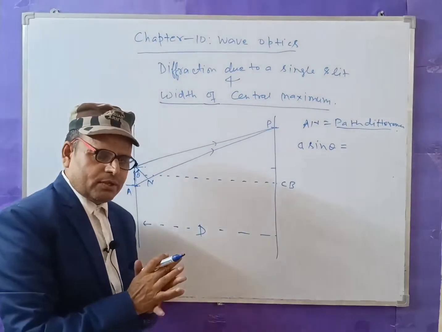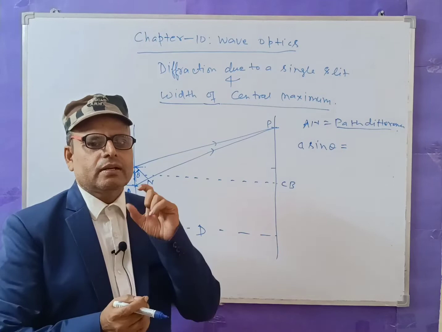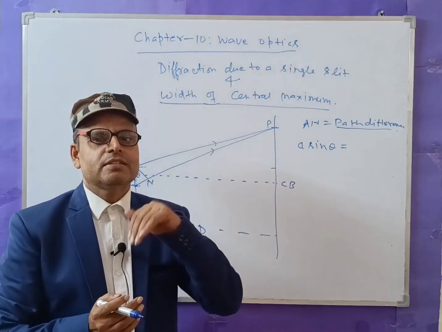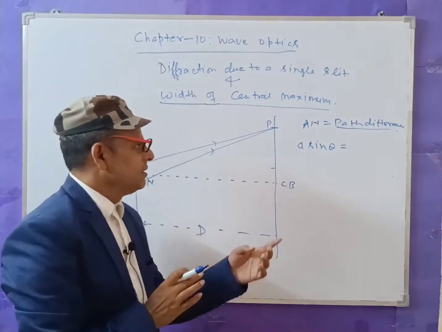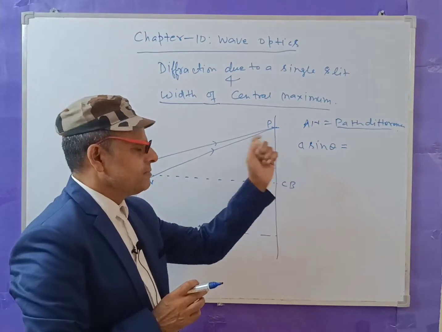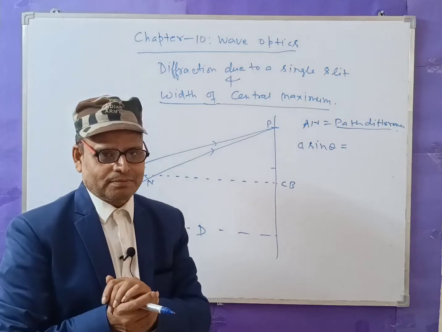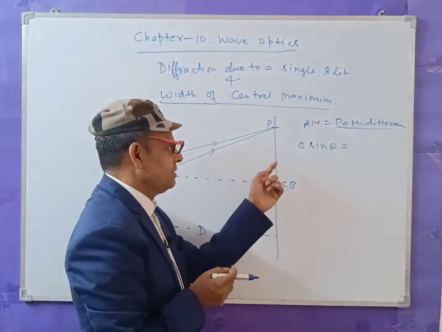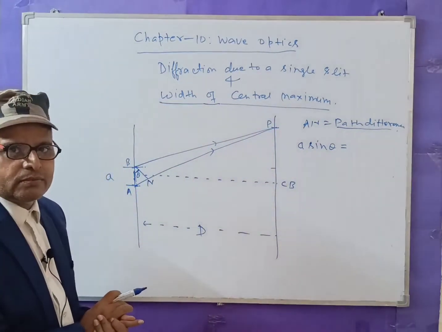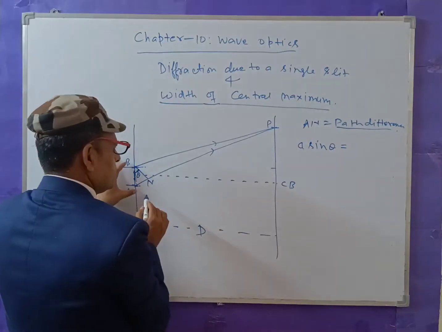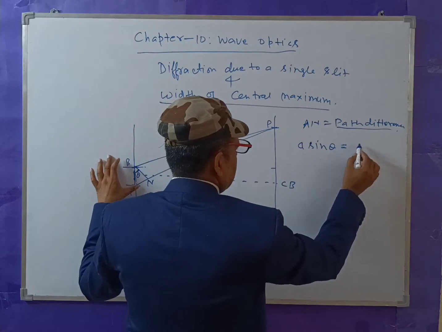Now one thing is very important. In the diffraction pattern, the condition for maxima and minima is just opposite to the condition of the interference pattern. For maxima in interference, the path difference was n lambda, but in the minima case, the path difference will be n lambda here. How? Suppose the path difference a sin theta is equal to lambda.